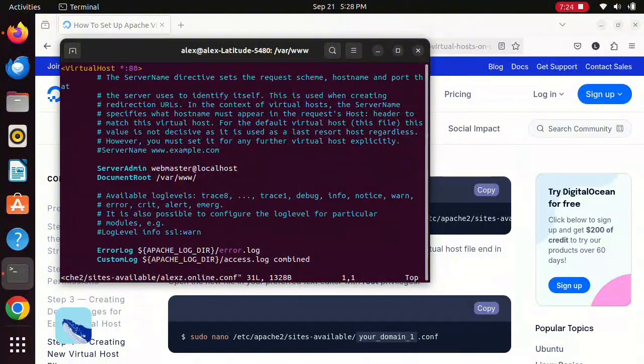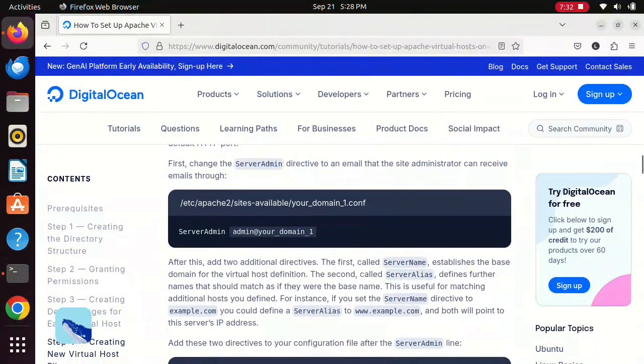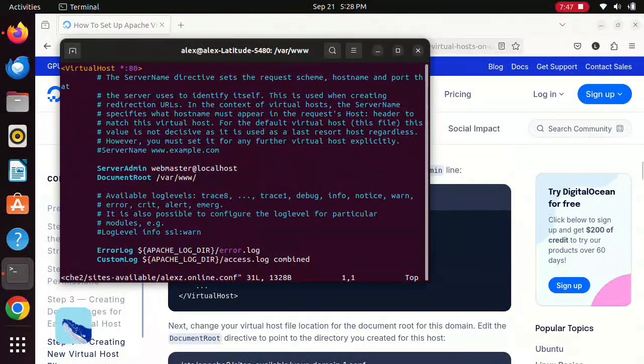So this is the page. So what you do, it's a virtual host, and you just make sure you understand what the contents are all about and how to replace them. So this is the content that it recommends you to put into your new virtual host.